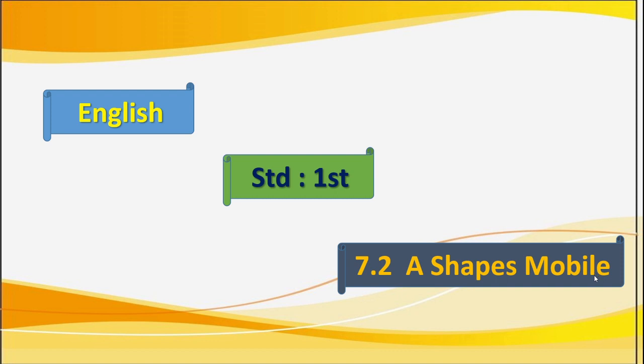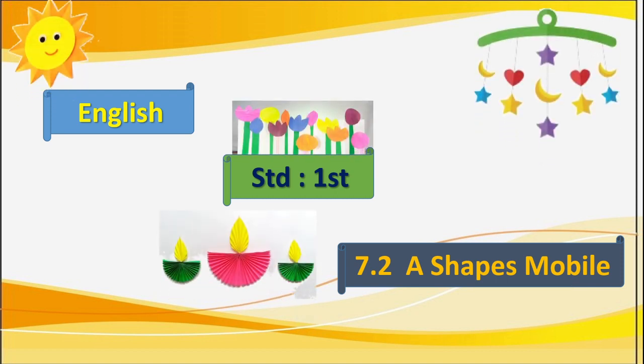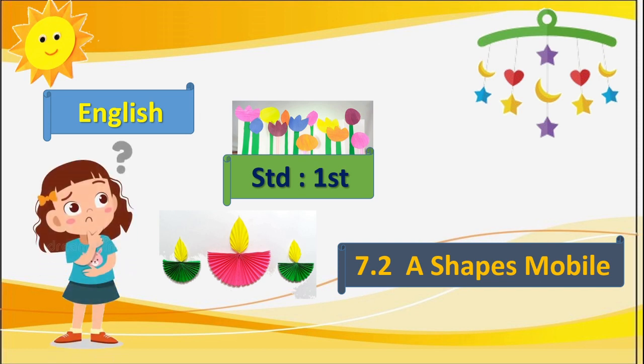Mobile means able to move or move freely. Yes, today we are going to do an activity. We will make one activity by using the papers, scissors, glue, etc. Now you will enjoy this.